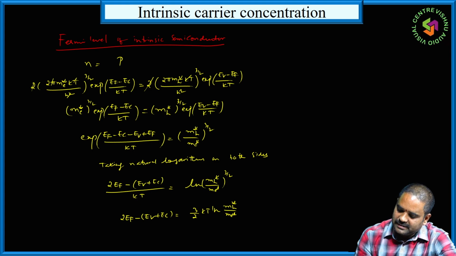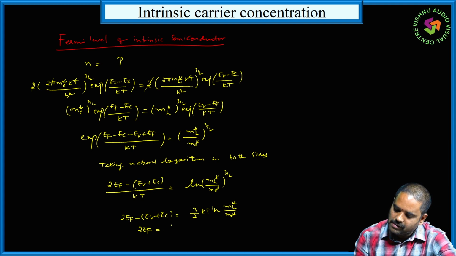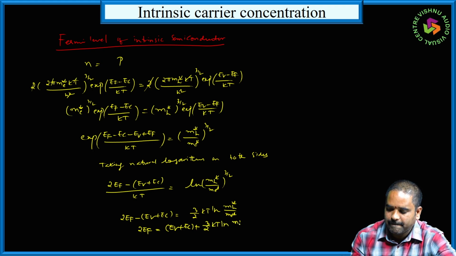Now again it can be written as 2EF is equal to EV plus EC plus 3 by 2 KT ln MH star by ME star.